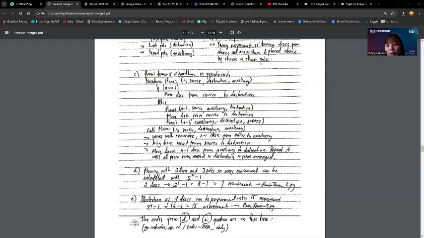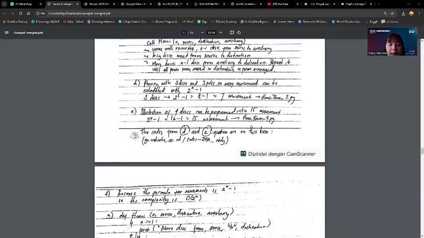And then proving it for 3 disks and 3 poles, the number of movements can be calculated with 2^n minus 1. Actually this formula is already established, so we just input the total number of disks, and then we replace n.